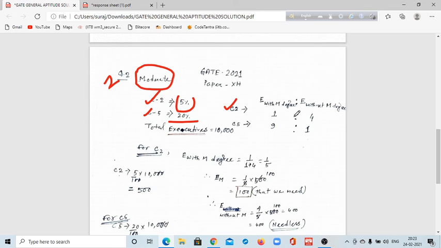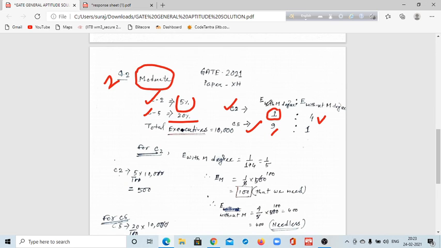So in C2 company what was the ratio? 1 is to 4. E denotes executives, E with M, management degree holders, number will be very less, 1. So executives without management degree are high in C2 company.